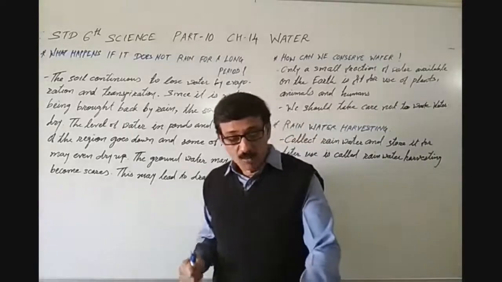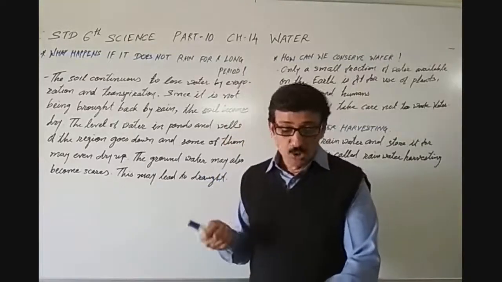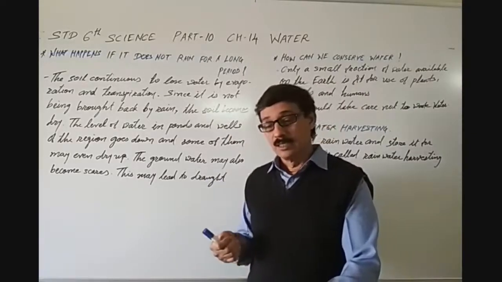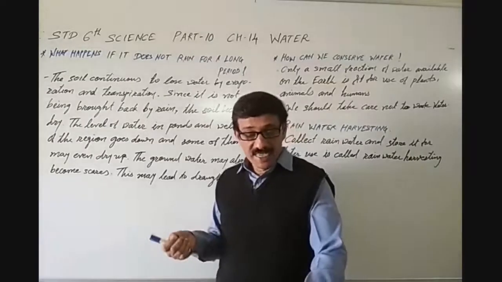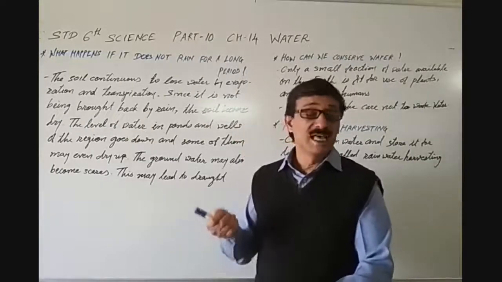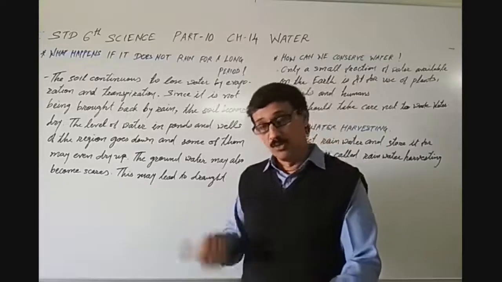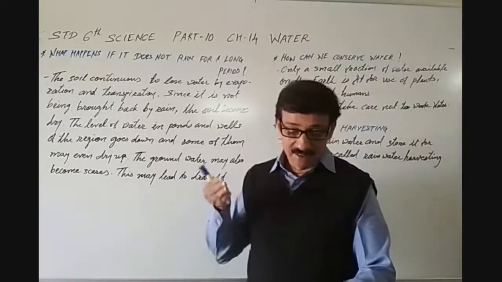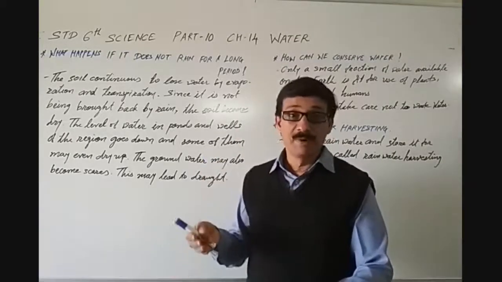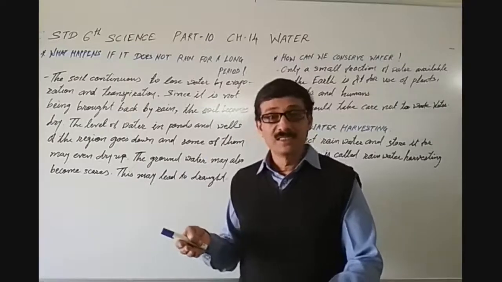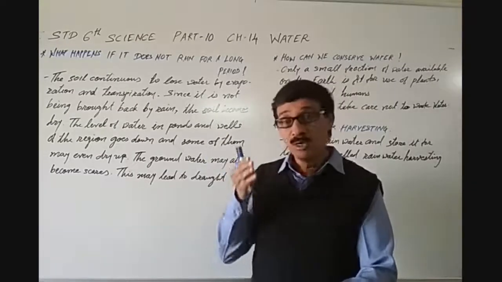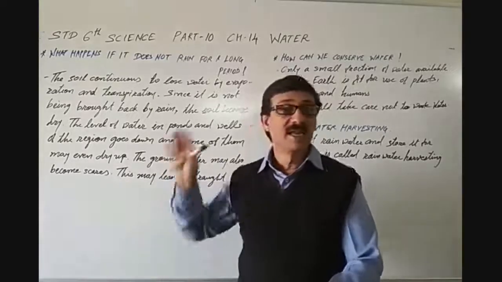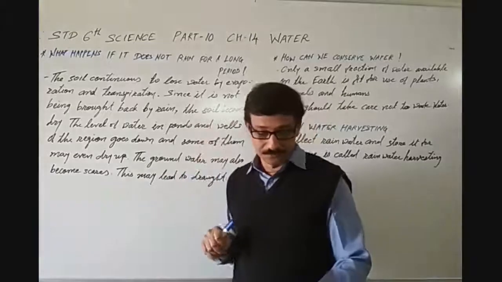Try and find out about this by talking to your parents and neighbors, and by reading about it in newspapers and magazines, so that you can come to know what may happen if there is a drought condition in such areas of our country or the world.